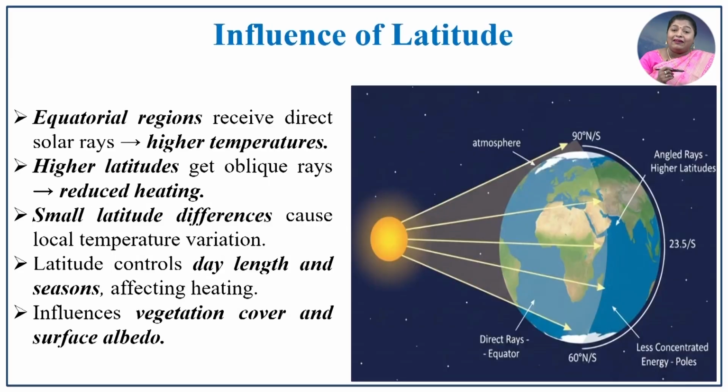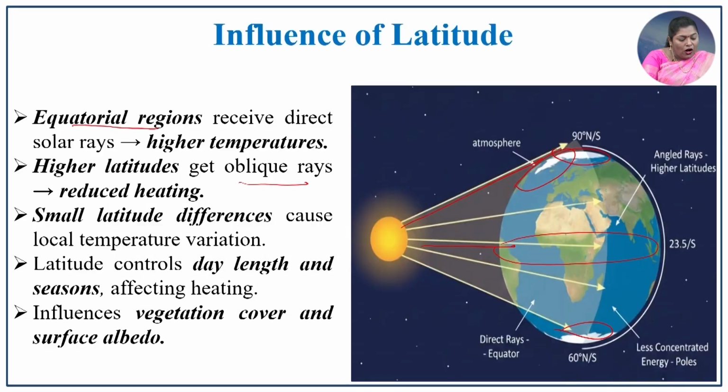Next is the influence of latitudes. The equatorial region receives the direct sunlight. Because of that, the temperature will be higher, and the heating process will also be very high in this equatorial region.